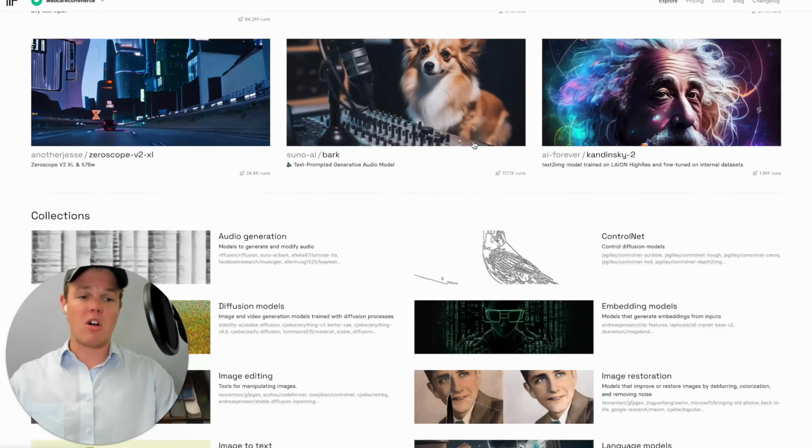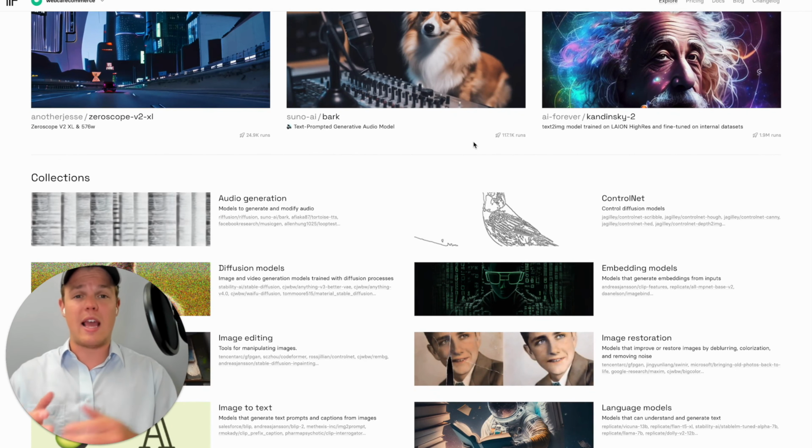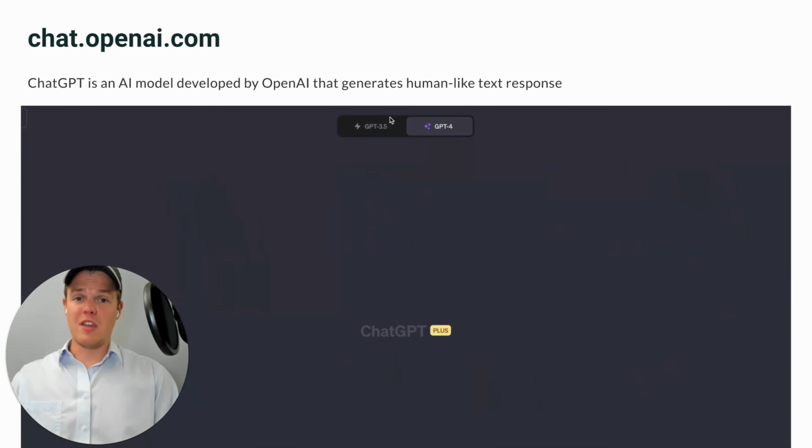And essentially the context of what we're doing here, you're looking at fractions of pennies to run one of these models. So it's very cost effective. Now, the next tool here, we all know and love, and I think this was an obvious choice for a powerful tool that's going to be required in an AI automation agency, and that's simply ChatGPT.